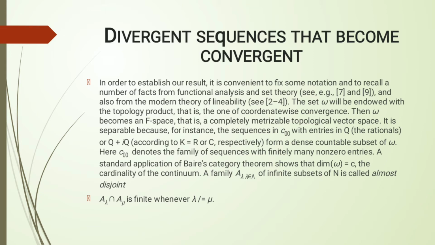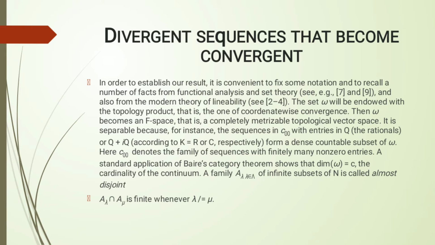It is separable because, for instance, the sequences in c00 with entries in Q, the rationals, or Q plus iQ according to K equals R or C respectively, form a dense countable subset of omega. Here c00 denotes the family of sequences with finitely many non-zero entries. A standard application of Baire's category theorem shows that the dimension of omega equals c.